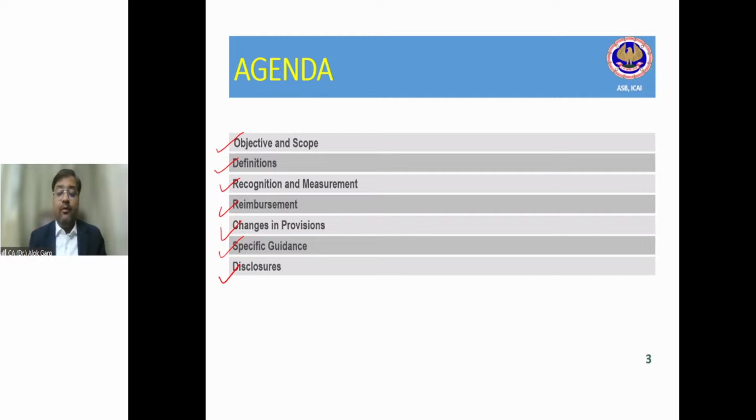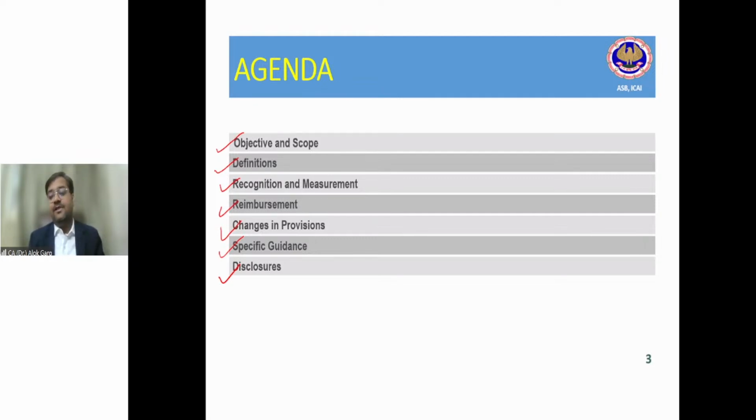What is a provision? Provision is a liability of uncertain timing or amount. For example, provision for gratuity, provision for leave encashment in future, provision for asset retirement obligation, provision for warranties, environmental related provision. Like Hindalco Industries Limited in its balance sheet has also created an environmental related provision.